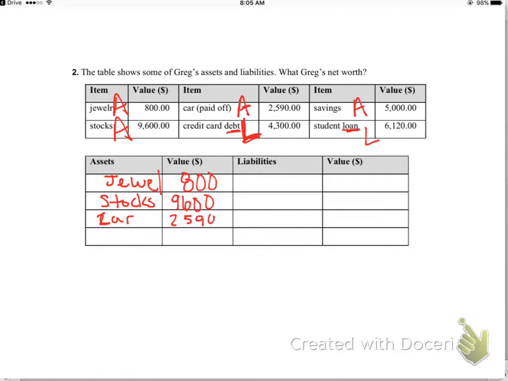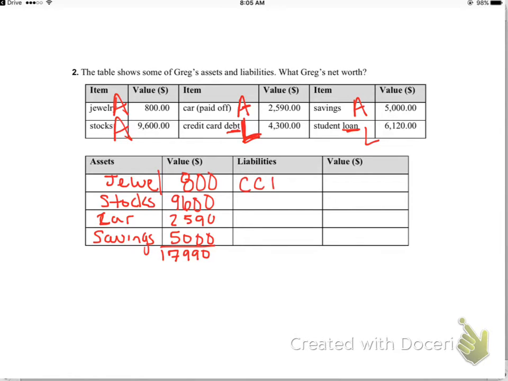Right, then I have my savings, which is 5,000. Okay, when I add all my assets together, I get 17,990. All right, now let's talk about liabilities.